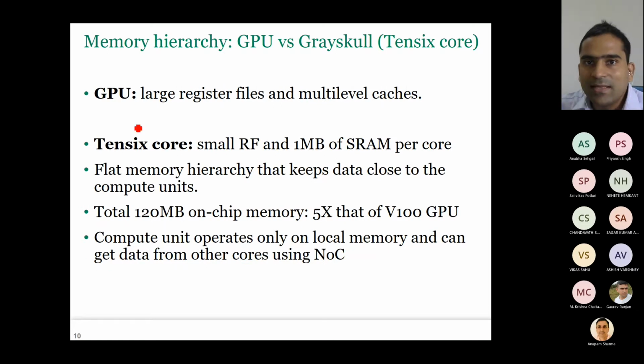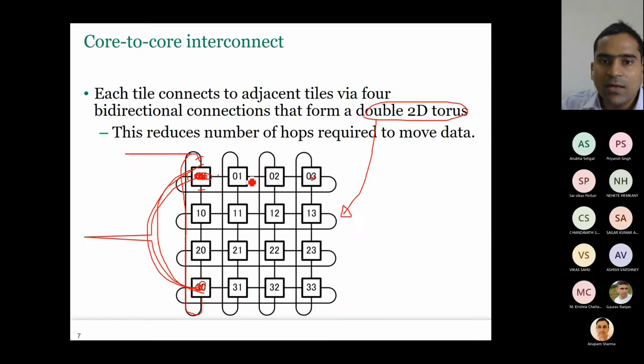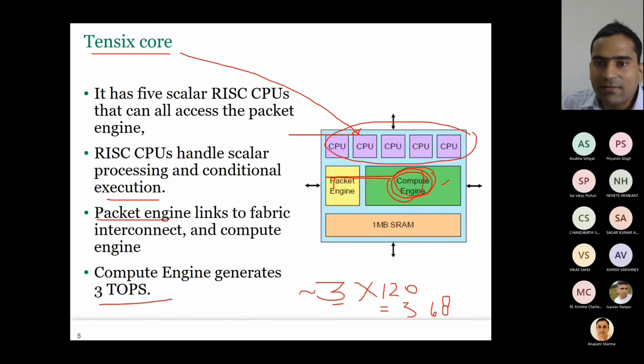Now let us compare the memory hierarchy of a GPU versus the memory hierarchy of Grayskull. Till now, within the Tensix core, we have discussed the CPU, the packet engine, and the compute engine, very briefly of course. Now we will see the SRAM or the memory.